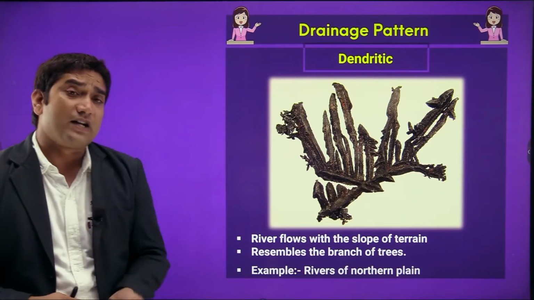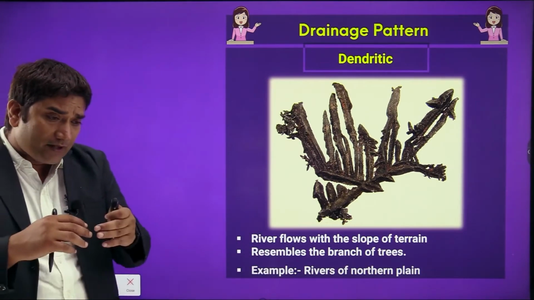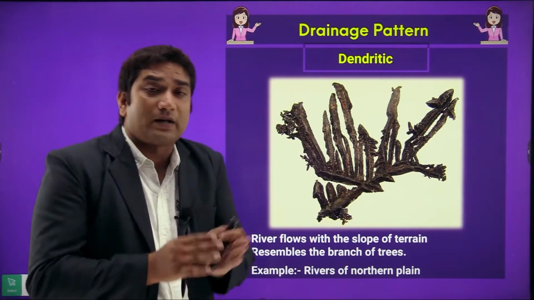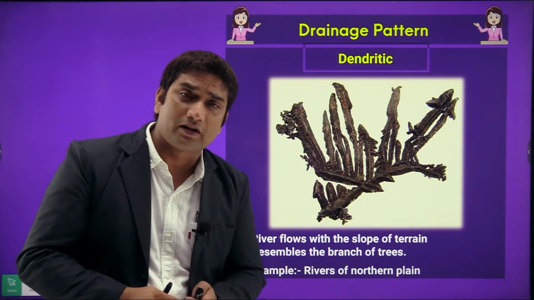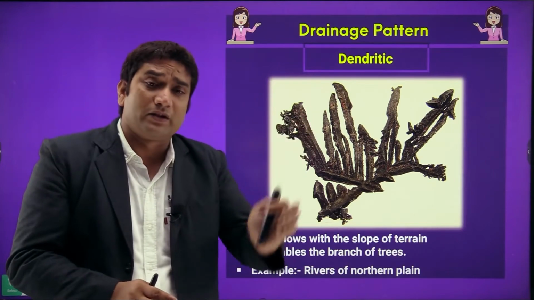The first one, that is dendritic pattern. Dendritic pattern is basically that pattern when rivers flow and it resembles the branches of a tree. मतलब एक पेड़ के जैसे branches की तरह ये rivers flow करती हैं. जैसे एक branch में से दूसरी branch निकली, दूसरी branch में से तीसरी branch निकली.